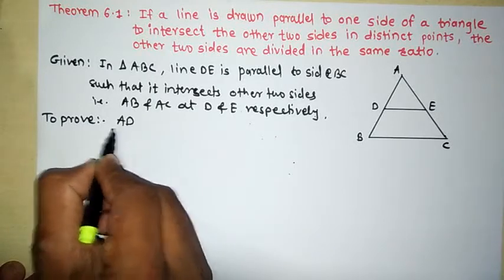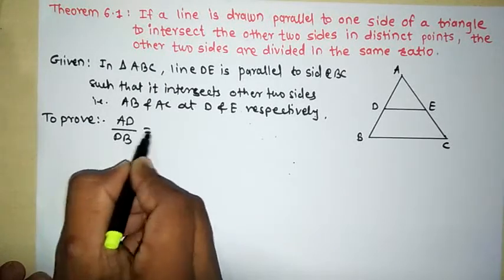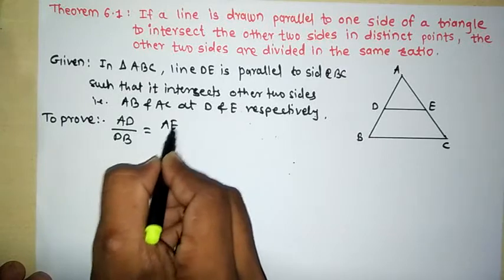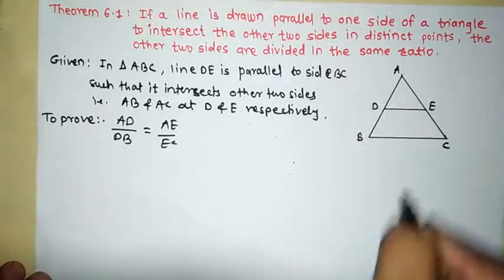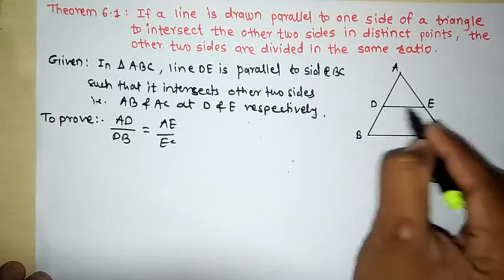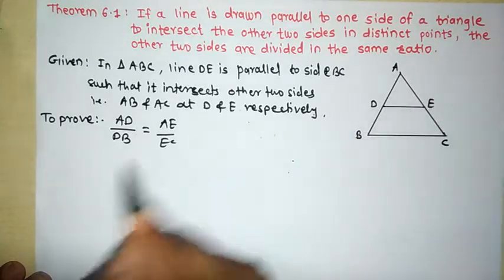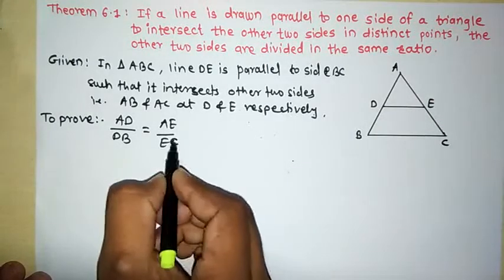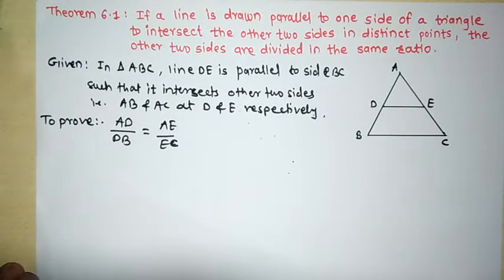Here we have to prove that AD divided by DB is equal to AE divided by EC. The ratio of these two is the same. That is, AD divided by DB is equal to AE divided by EC. This line divides the two sides in this way, that is, the ratio of the two sides is the same. That is all we have to prove here.